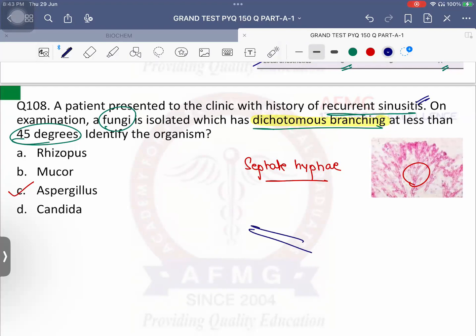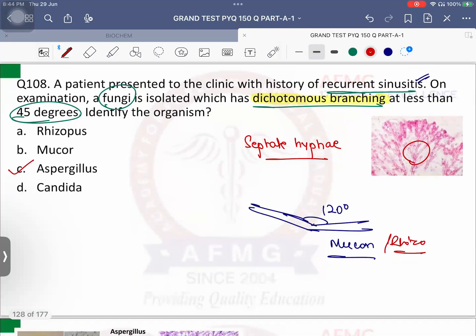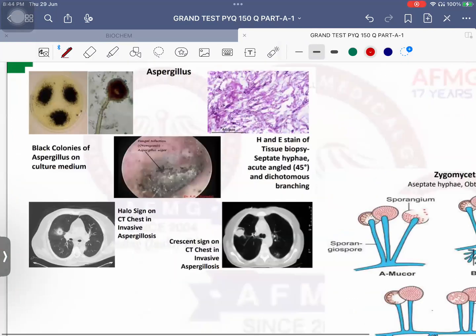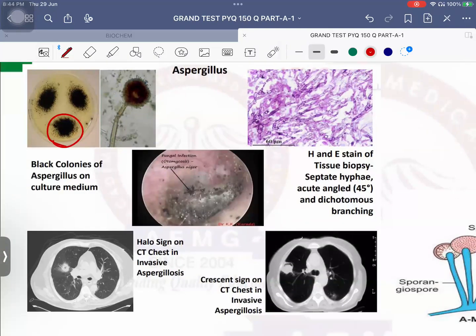अगर मैं बोलता हूँ aseptate obtuse angle at 120 degree hyphae, these are suggestive of mucor, that is zygomycetes species in short. Okay, these are suggestive of mucor or rhizopus, that is the zygomycetes species. No issues with this, anybody? That's it. Aspergillus, usually Aspergillus niger will form which color colonies? Black colonies usually. Okay, important.